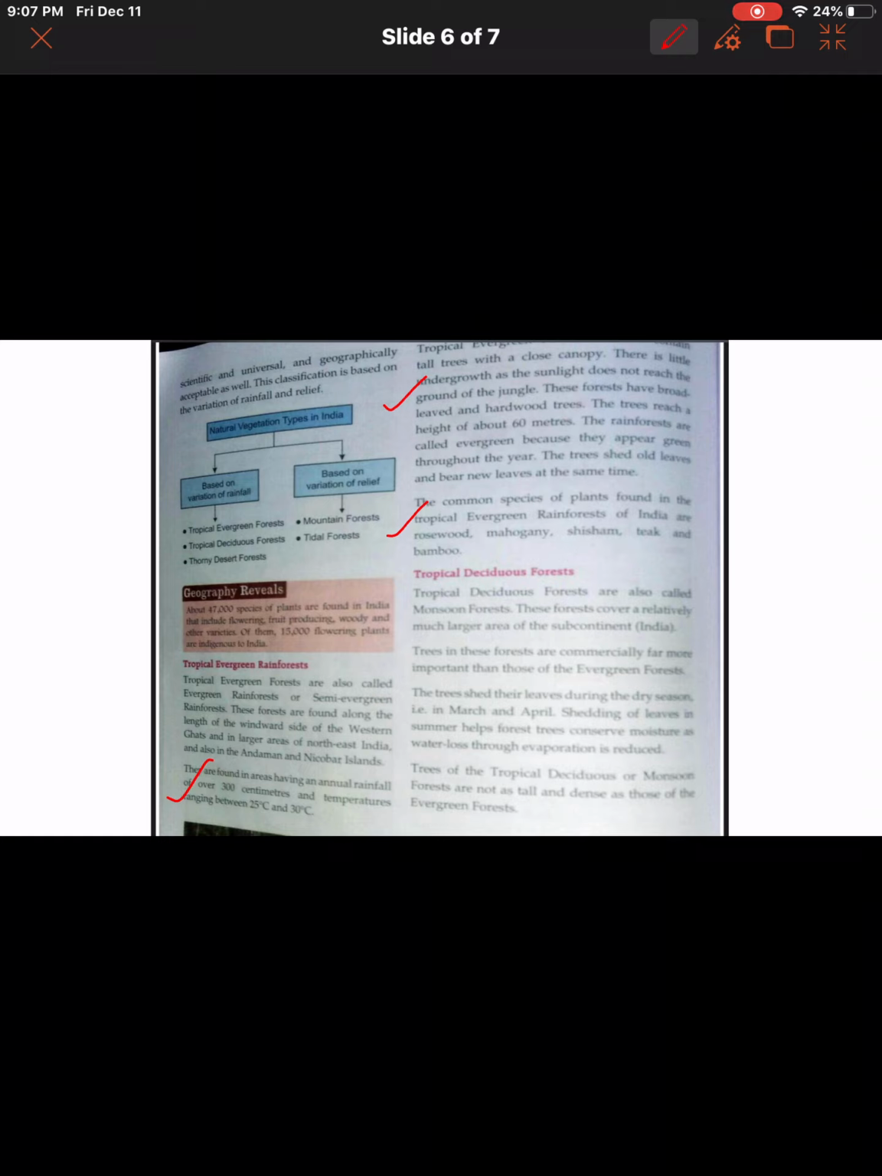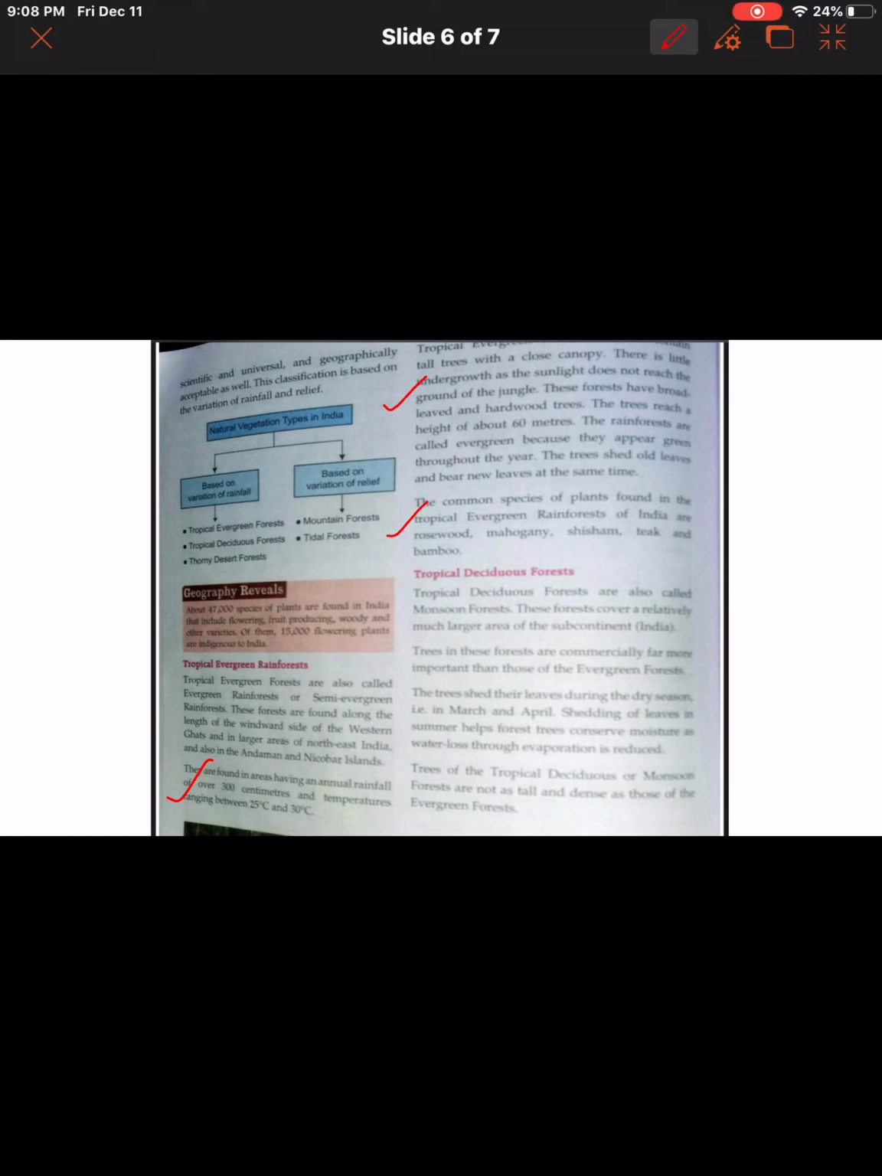So what happens after April? What comes? May and June. During that time, if there are a lot of leaves, then they will lose a lot of moisture, because the leaves of the trees have stomata through which the water goes out in the form of water vapor, that you might have studied in science. So water loss through evaporation is reduced.